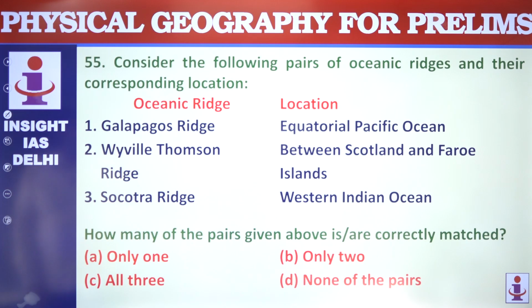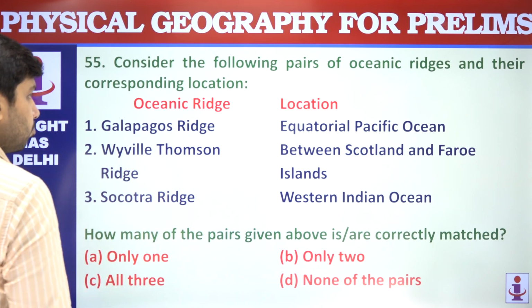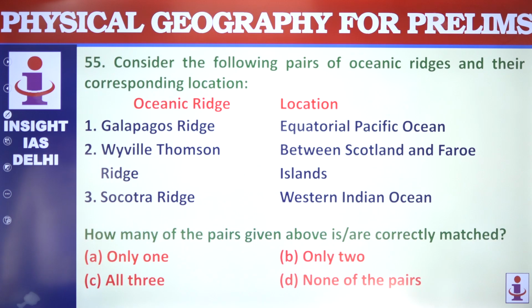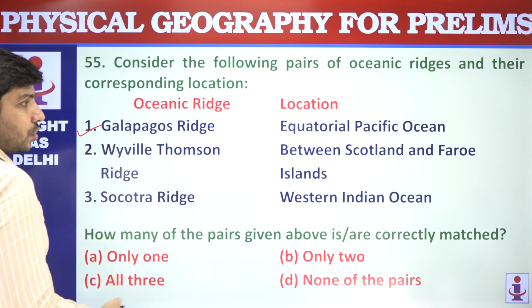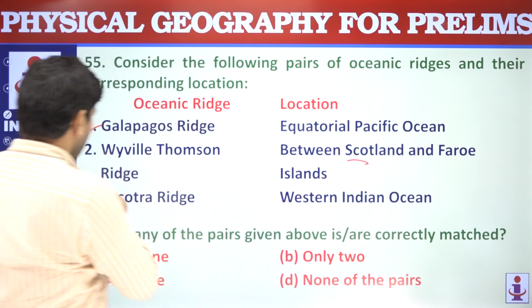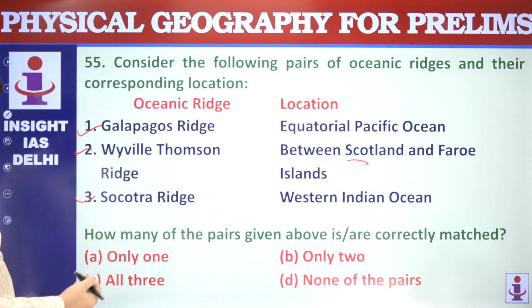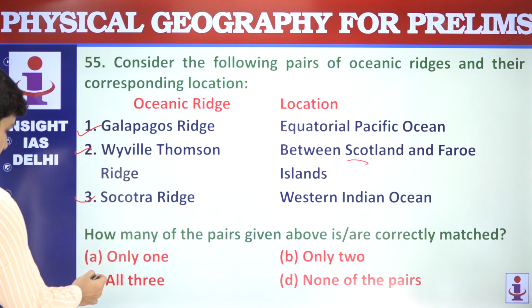Oceanic ridges: Galapagos Ridge, Equatorial Pacific region, Scotland, Faroe Island. All the 3 are correct. Yes, so all the 3 are correctly matched.